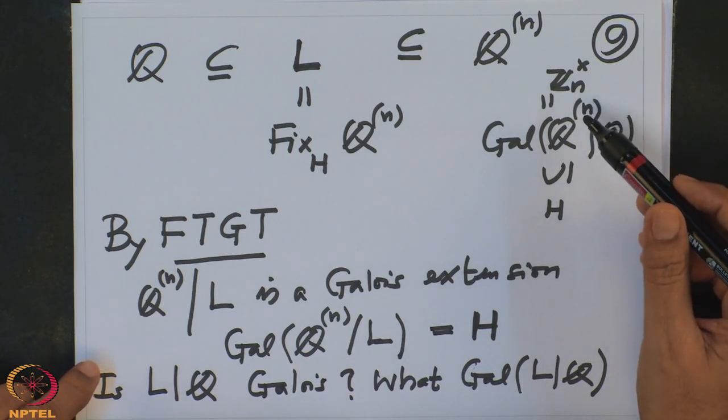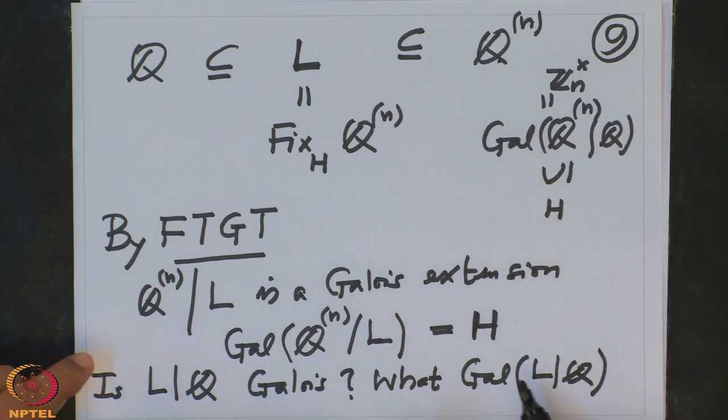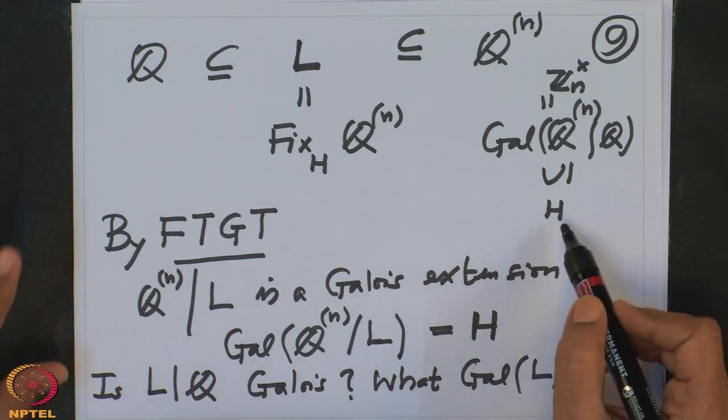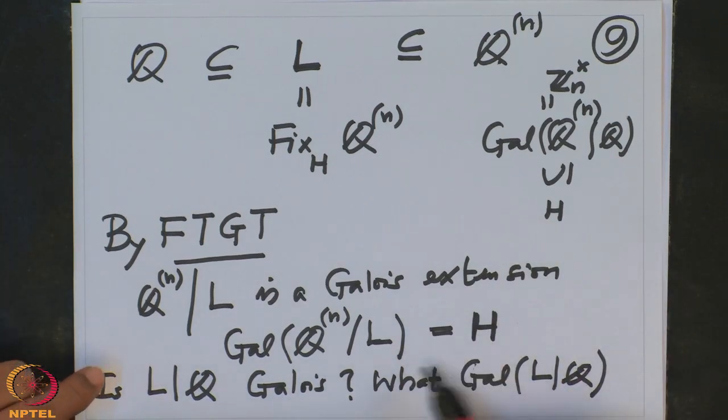So the quotient group makes sense. So I will answer this question as yes, and this Galois group is nothing but the quotient of the Galois group by the subgroup H. And this I will make more precise in the next lecture. Next lecture I will check that this extension is Galois and the group is the quotient.